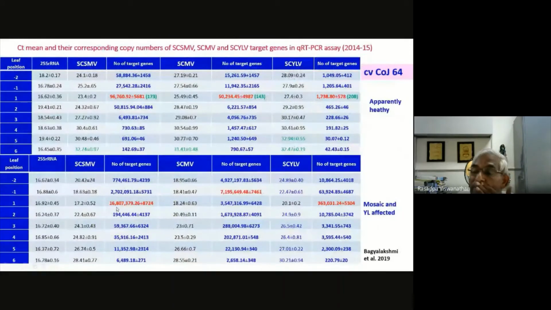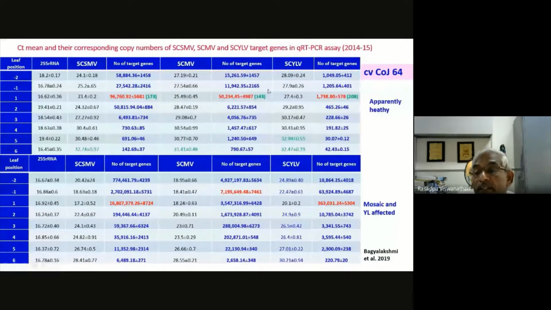You can see in the slide these apparently healthy plants are close to negative, for those who are familiar with real-time PCR. You can see that the CT value is more than 32, so they are almost close to negative. Whereas in the mosaic and yellow leaf affected ones, you can see a multifold virus titer.